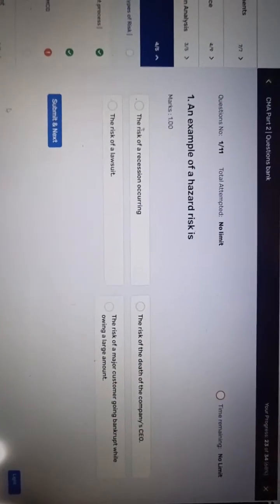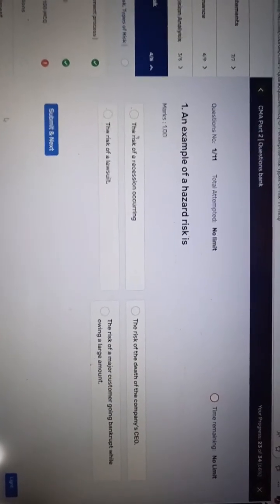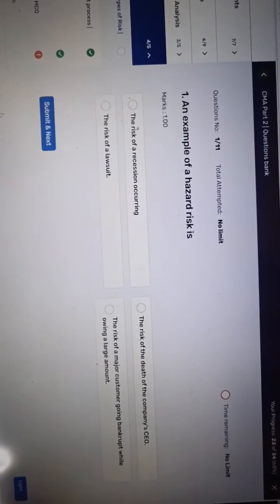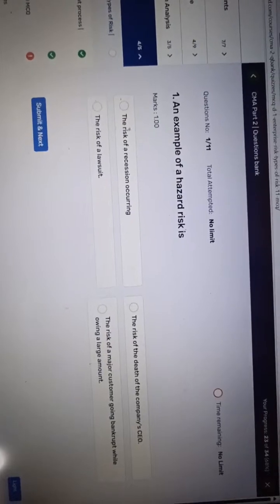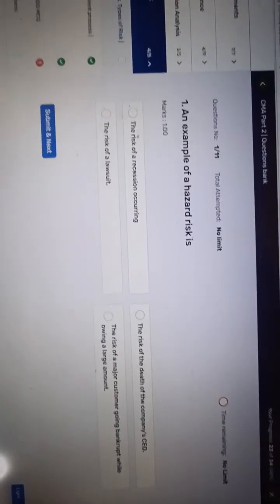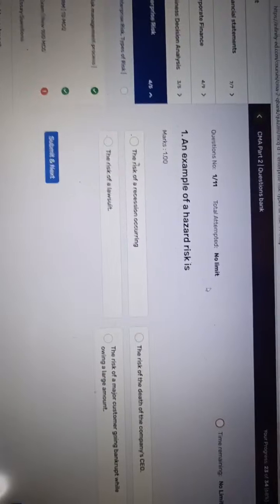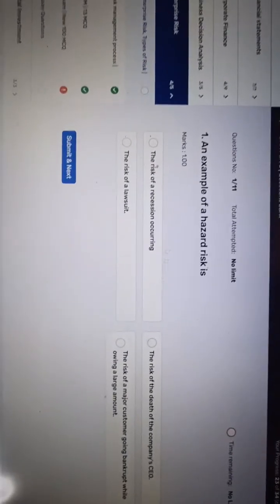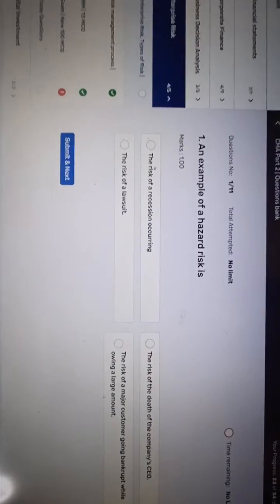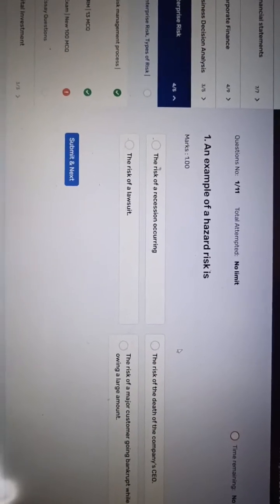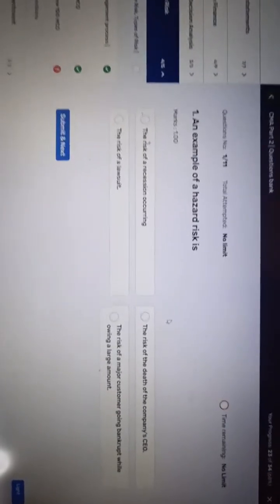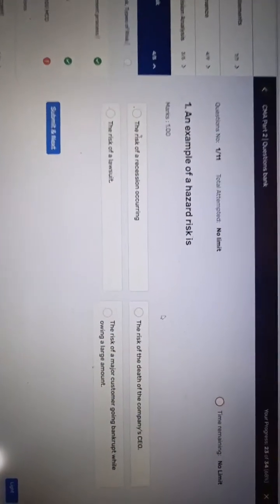This is the first set of MCQs for the enterprise risk management chapter, and this is the first question. You can see there is no time limit, and this is question number one. The passing mark will be 70 to 80%, and I will show you how we can solve them. Even if we make mistakes on some questions, at least we try to score 80%, right?